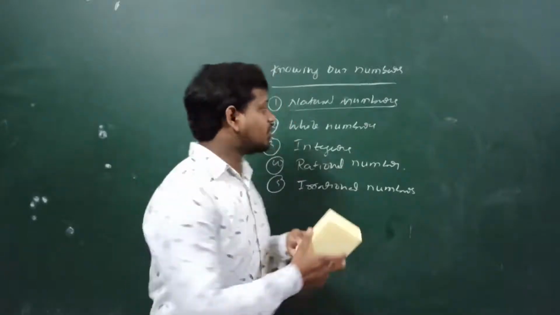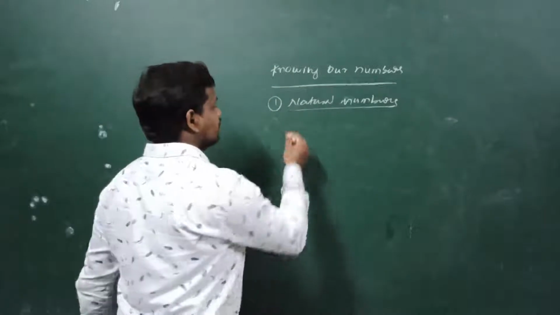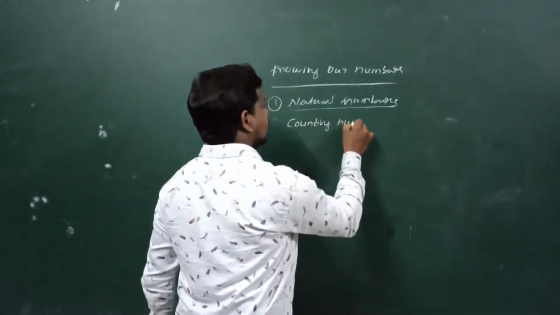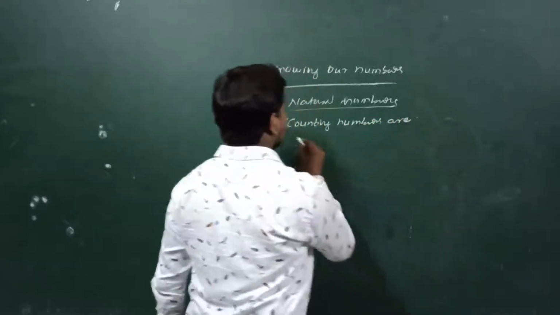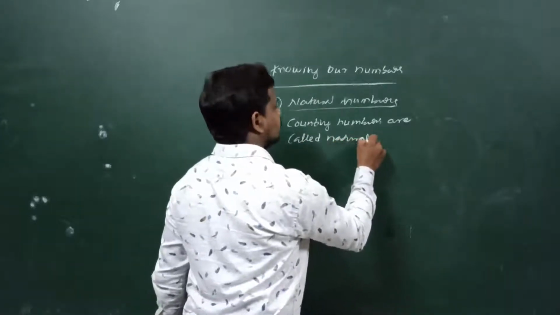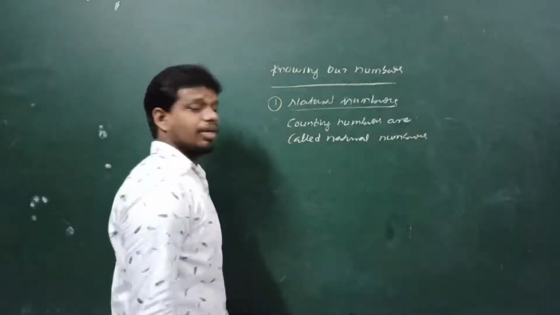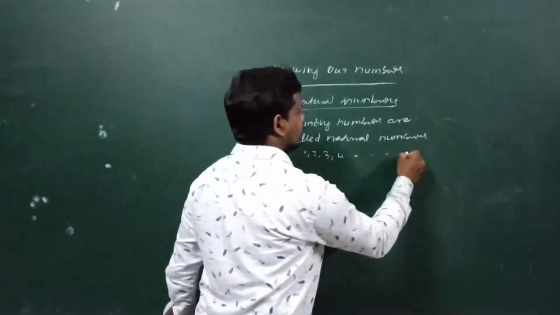The definition of natural number is, what is that? Counting numbers are called natural numbers. Okay, for example 1, 2, 3, 4 dash.